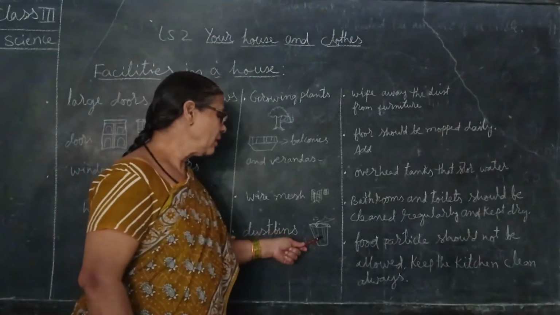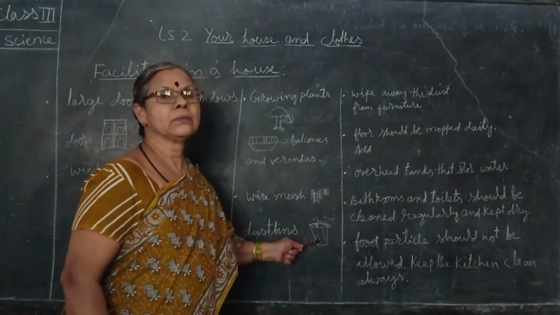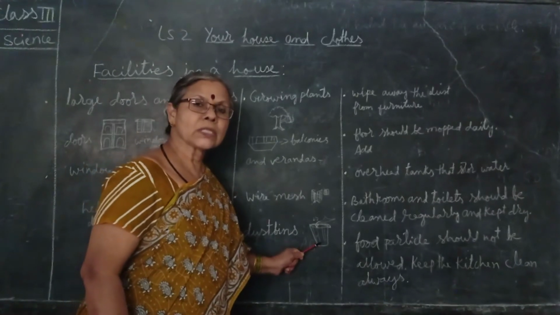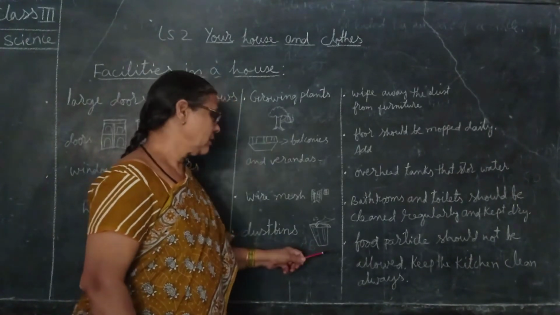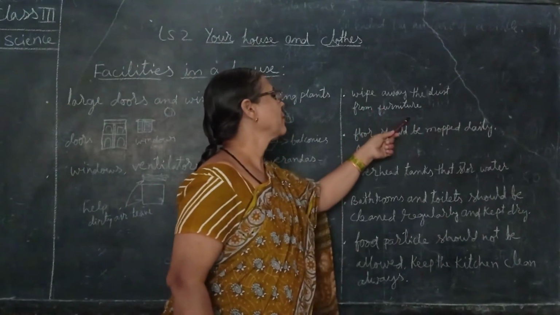No. So that's why we need to use a closed dustbin.